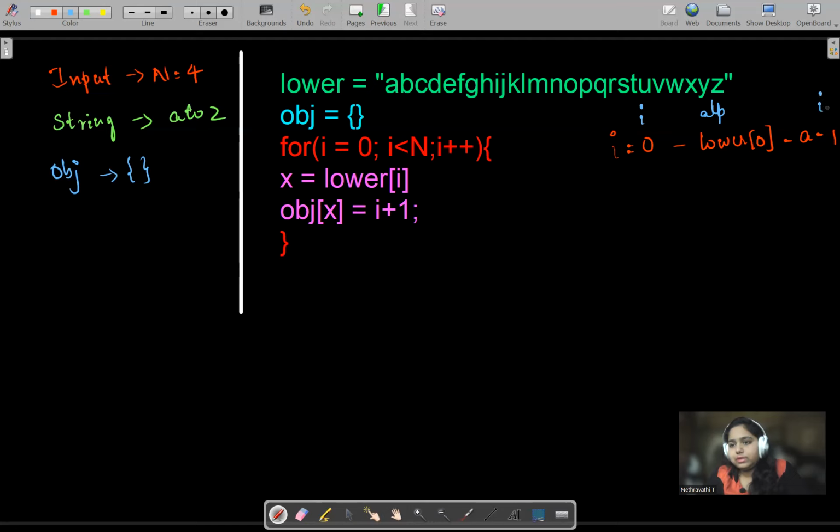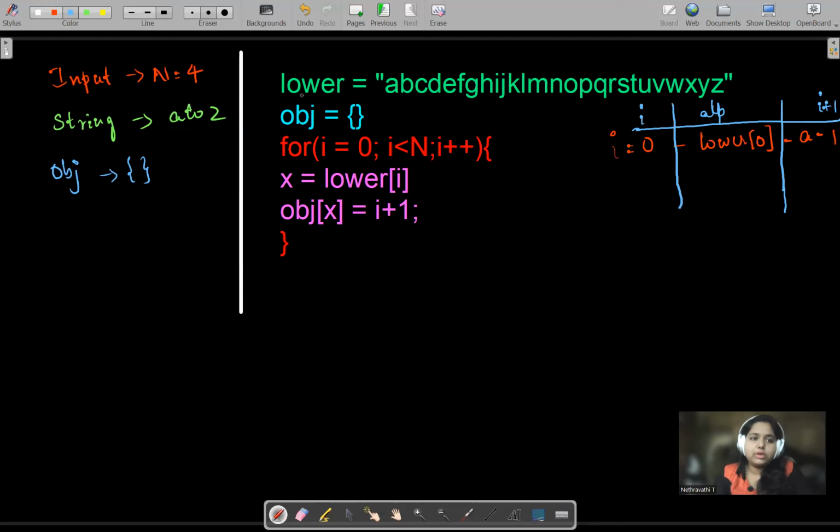This is I plus 1. The last value will be I plus 1. Here is the thing which is applied. So here is how it will just take. So this will go inside the objects, right? So this will just go inside the object. So this is how we need to do.